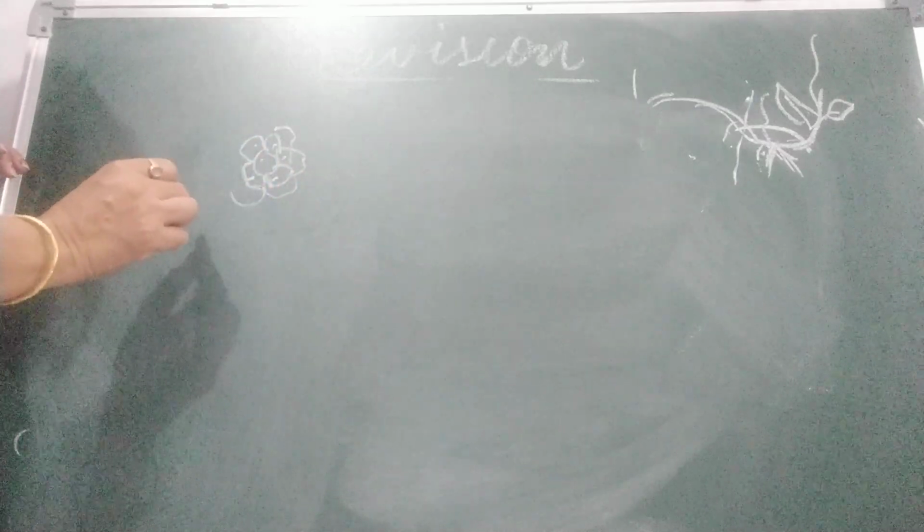This multiplication is called cell division and results in a mass of loosely arranged cells. This is called callus. First it was explant, in the beginning we have taken tissue, this is explant. When it grows in nutrient rich medium we call it callus, which eventually forms multiple shoots.